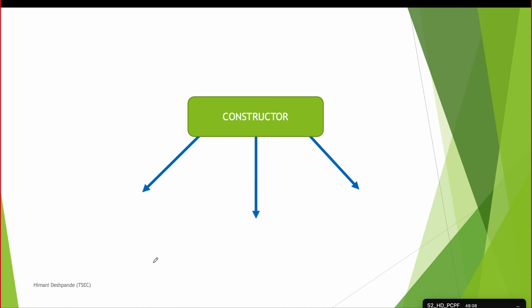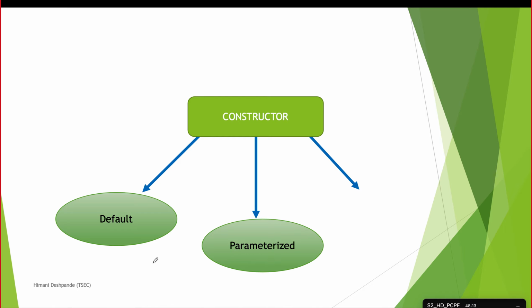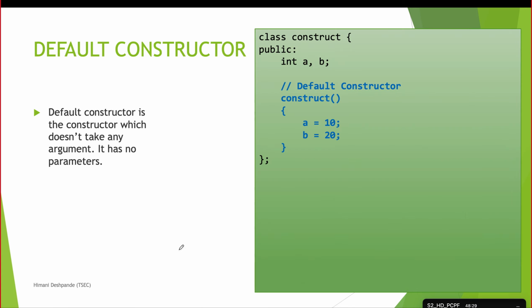Okay, now there are three types of constructors basically: default constructor, parameterized constructor, and copy constructor. I think you must all have implemented the default and the parameterized one. There is a third one, the copy constructor, which we will see today, and we will see the default and parameterized as well. So what is a default constructor?